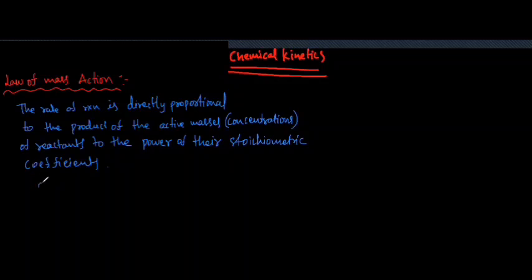Now, let a moles of A plus b moles of B give c moles of C plus d moles of D. A and B are reactants, C and D are products. Then rate is directly proportional to the concentration of A power of a, the concentration of B power of b.